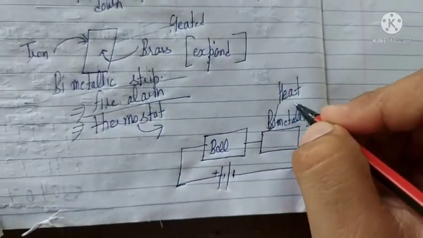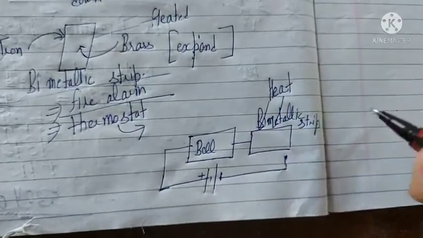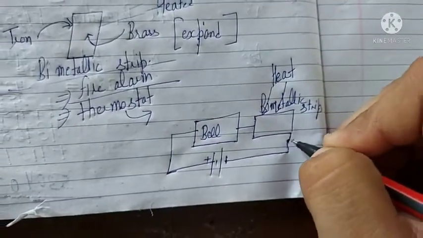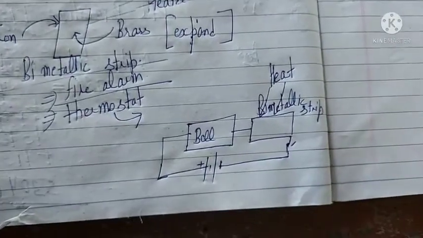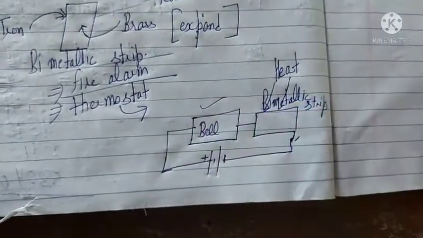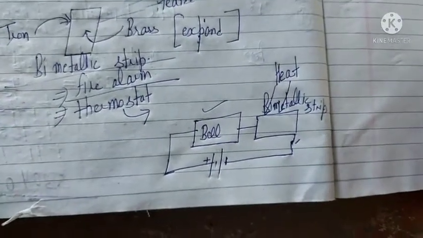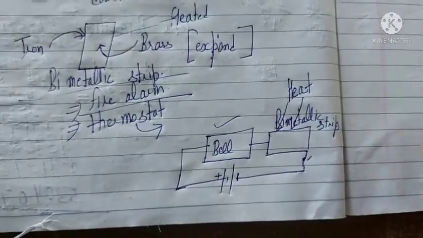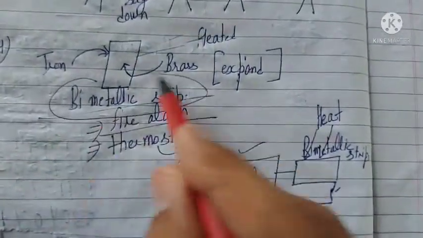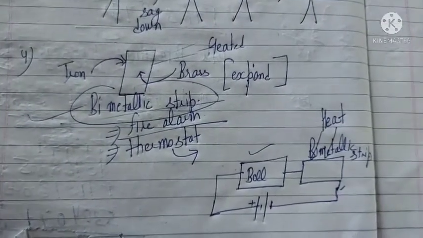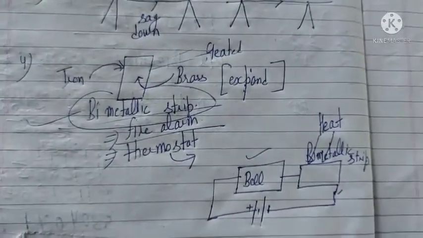That heat will be absorbed by this bimetallic strip. It will bend down and make contact with the negative of the battery. The circuit gets completed and the bell starts ringing, and people will get early detection before some accident happens. So the bimetallic strip is also based on the principle of matter expanding on heating.